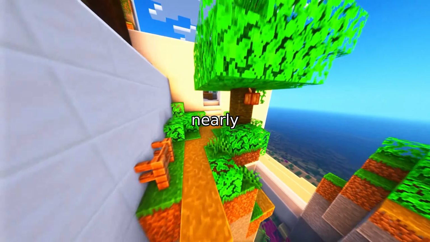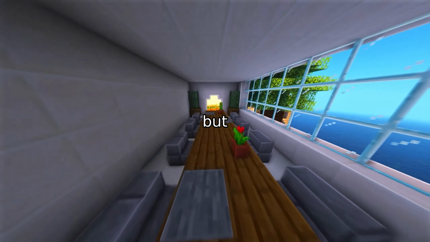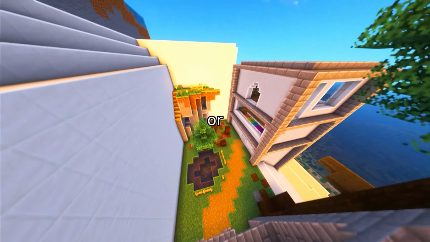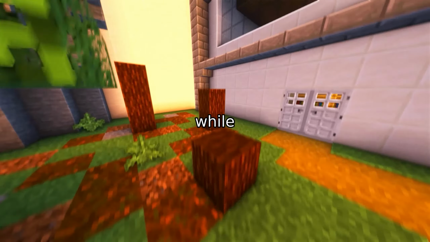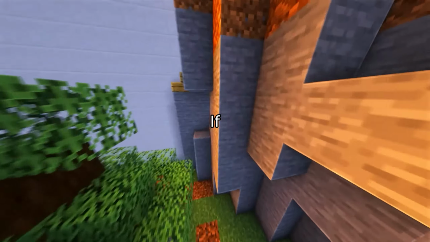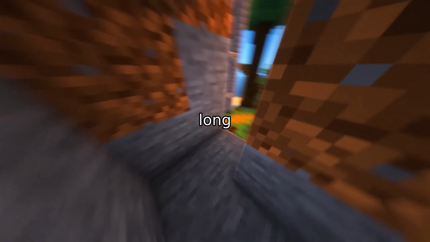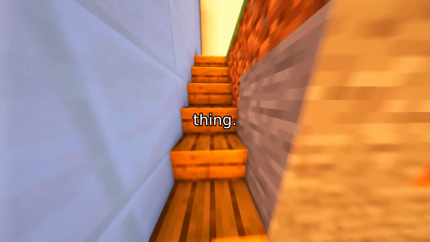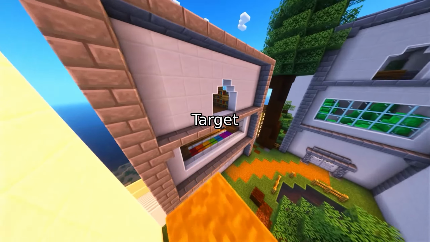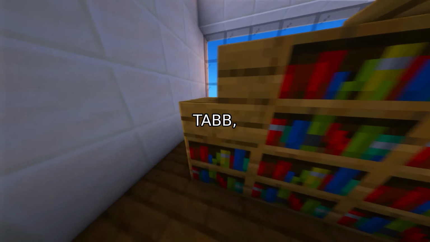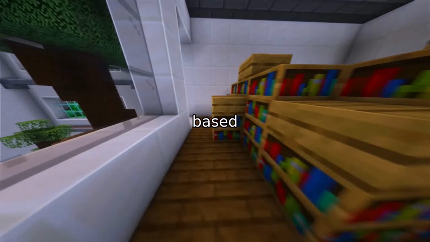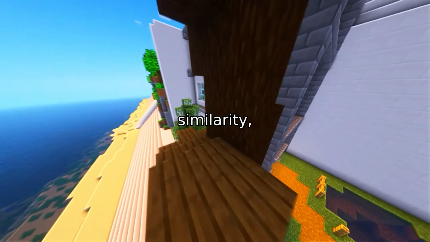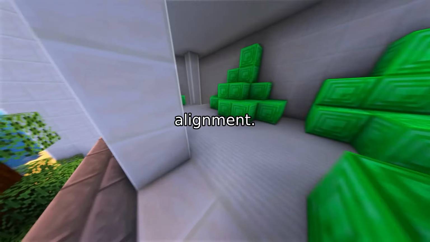Two transitions can look nearly identical in state and action space, but due to differences in mass, friction, or joint limits, one might lead to a stable jump while the other causes a catastrophic fall. If your value function learns from the wrong long-term return, your policy learns the wrong thing. This is exactly the problem that Target Bellman Backup, or TABB, solves. Instead of filtering data based on superficial transition similarity, TABB filters it based on Bellman target alignment.